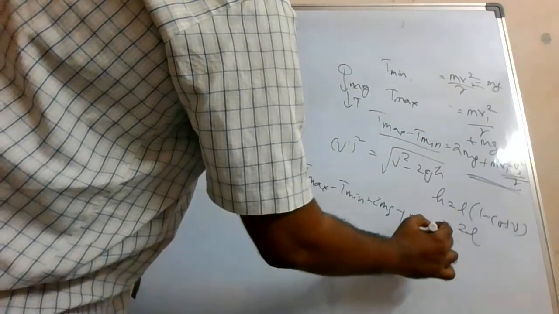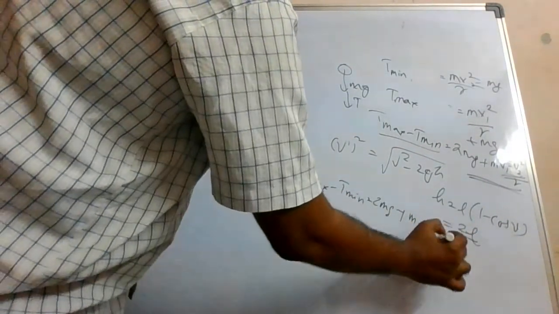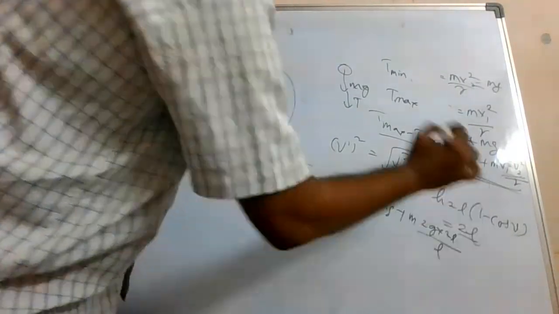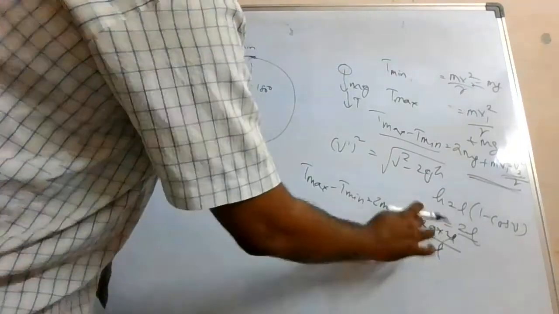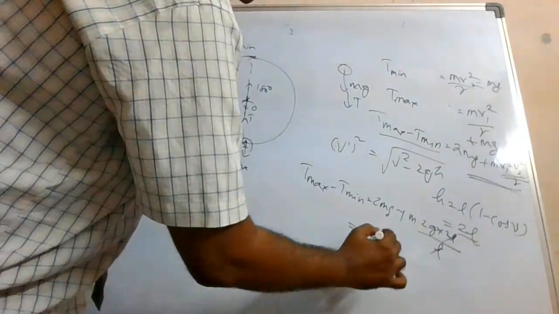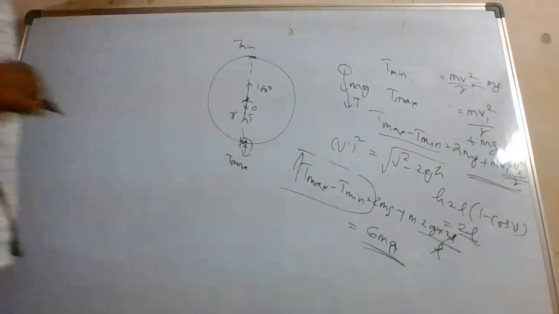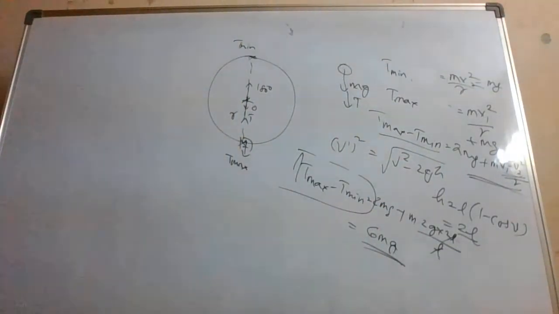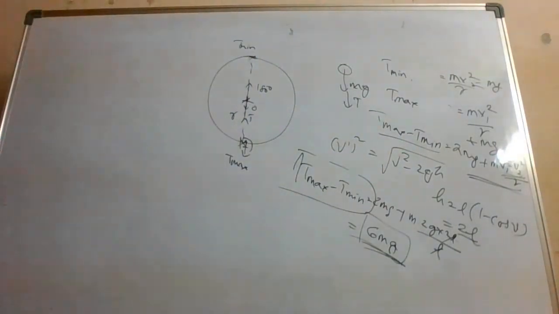M into 2gh, but h is now 2L divided by radius, which is L. So this L L is cancelled. You are getting 4 mg plus 2 mg. So you are getting 6 mg. So the difference of maximum tension and the minimum tension is fixed. It is 6 mg. Alright.